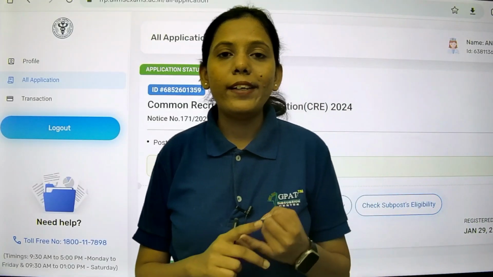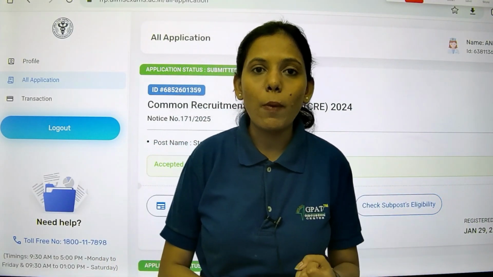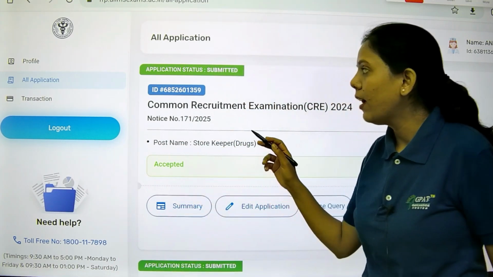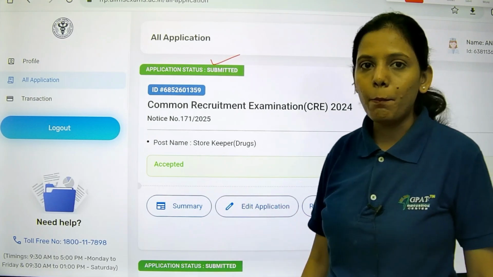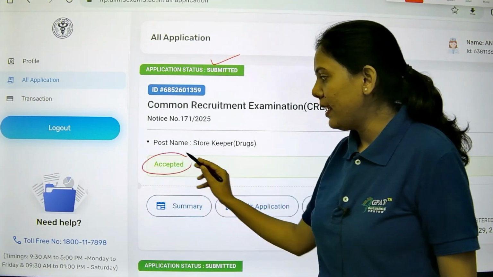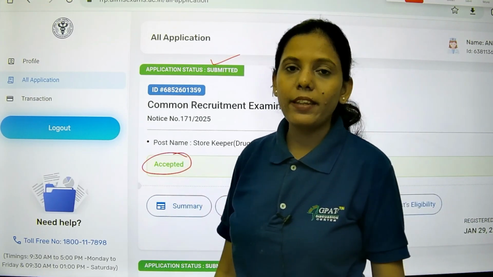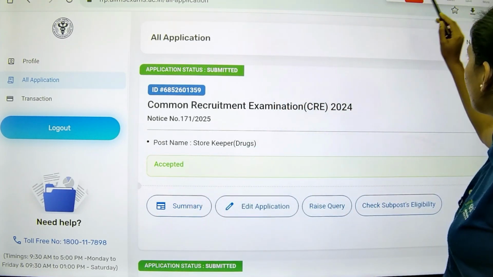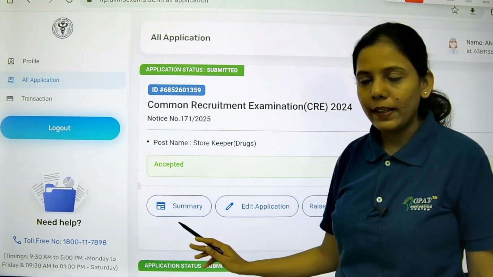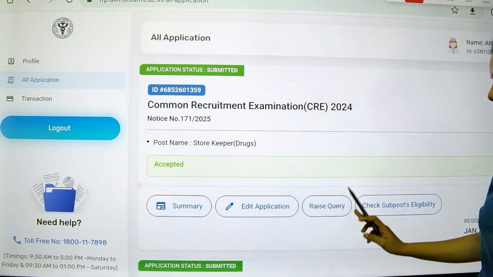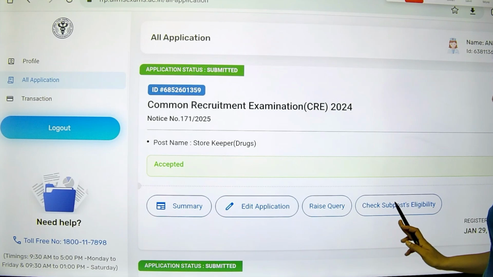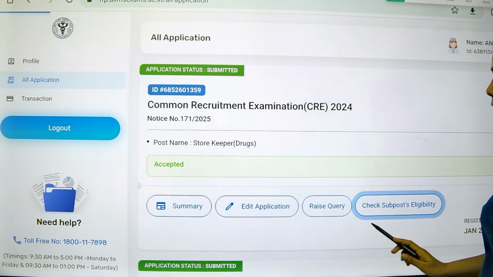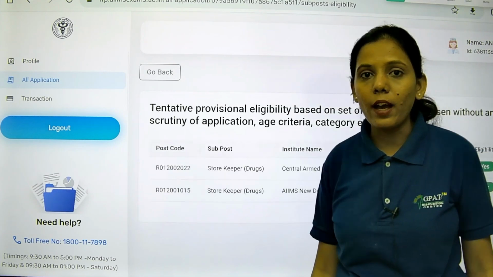Once you enter the login credentials, that is mobile number and password or ID and password, you will see the screen. The application status is submitted and the application is accepted. If it is not accepted, they will write rejected here. In this you will see there is a section for summary, then a section for edit application, raise query and check sub-post eligibility. If you click on check sub-post eligibility, you will see for what post you are eligible.